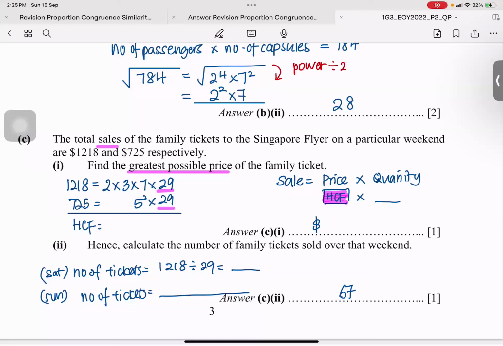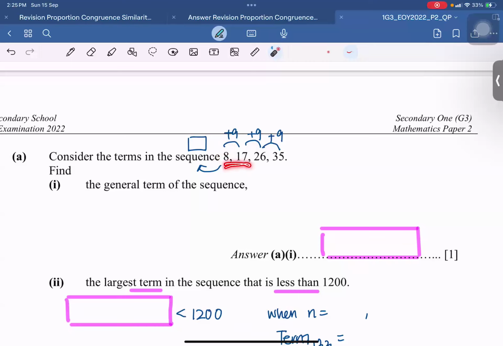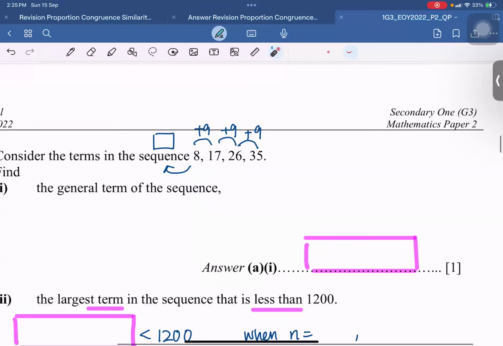Okay, actually this question should be doable. Let's do a little bit of number patterns. This one is quite simple and straightforward. From 8 to 17, can anyone tell me what's the number pattern? How to go from 8 to 17?